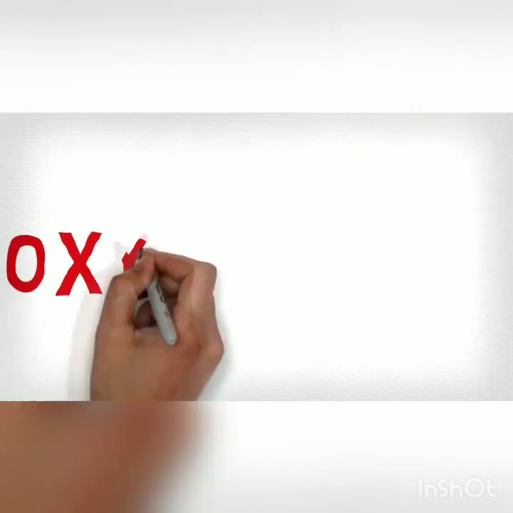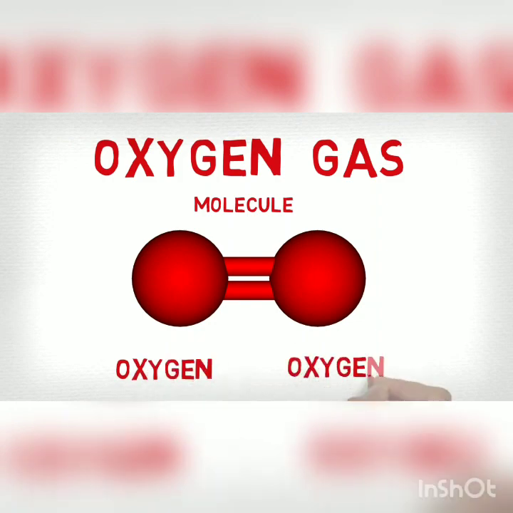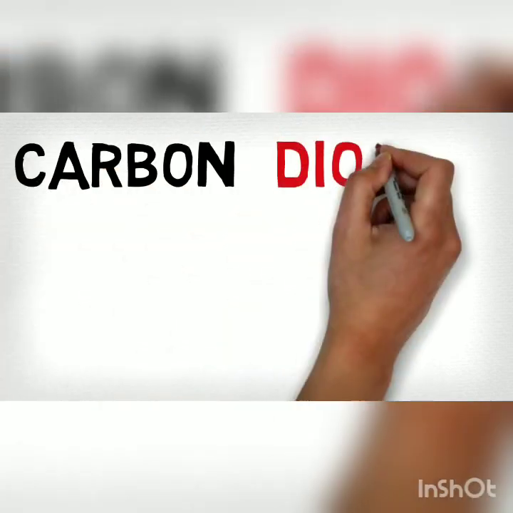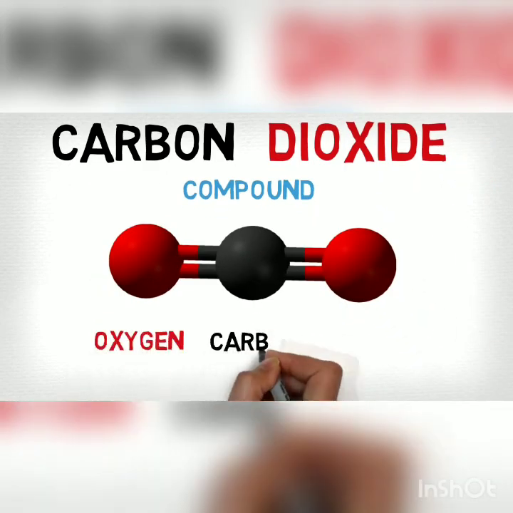For example, oxygen gas is not a compound because it only consists of one type of element. But carbon dioxide is a compound because it consists of atoms of different elements joined together, carbon and oxygen.